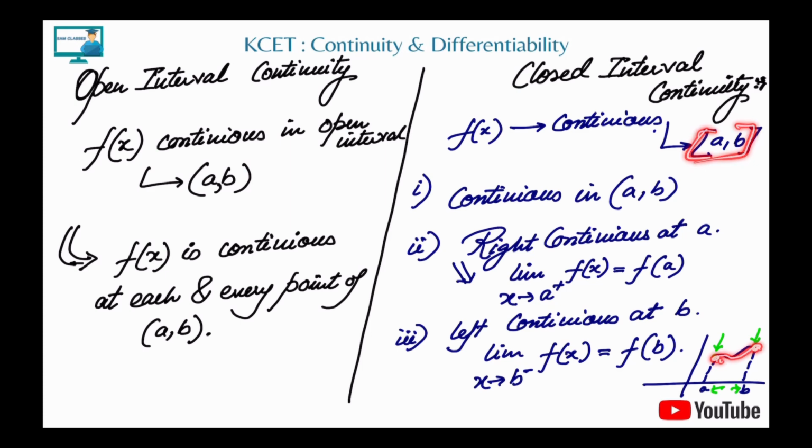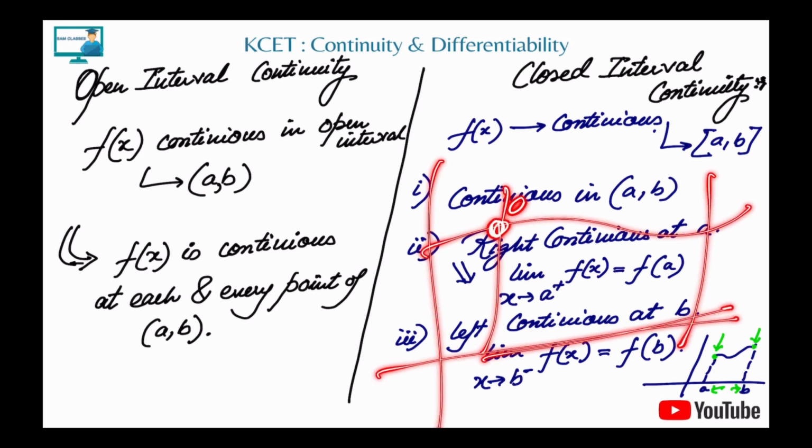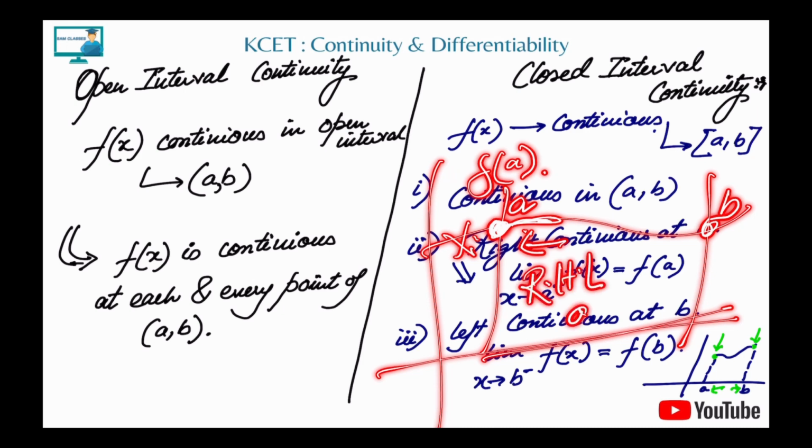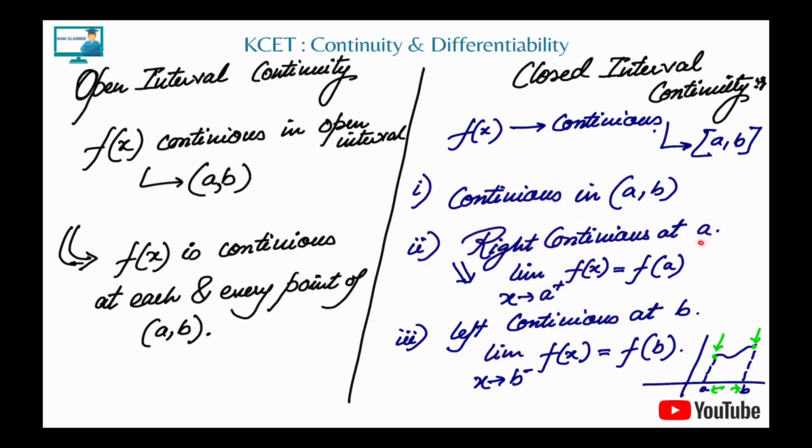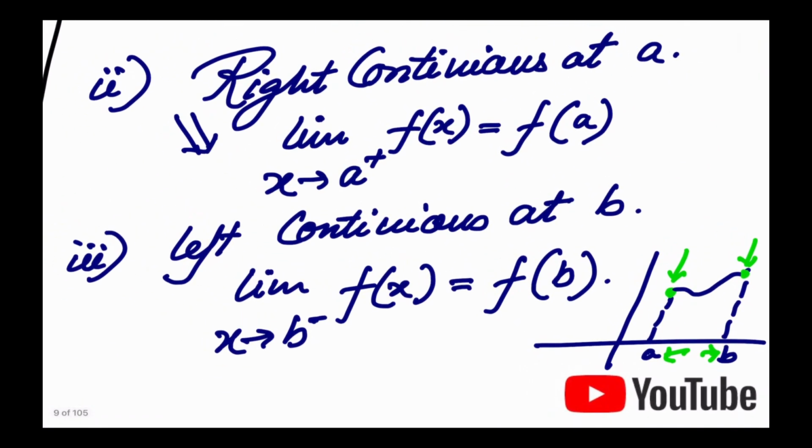Now, how do you check the end points, sir? Is it very difficult? No, it's easy. Let's say A here, B here. When I'm talking about this point A, I'm talking about two things: the function definition at A, and since this part is not there, only this part is there, we will talk about the right hand limit at A. If these two values are equal, I'll say it is right continuity here, and in the case of B it is left continuity. Okay, you can just zoom in and check it here. What we'll talk about here is the left approach to B, the LHL at B and the f of B value.